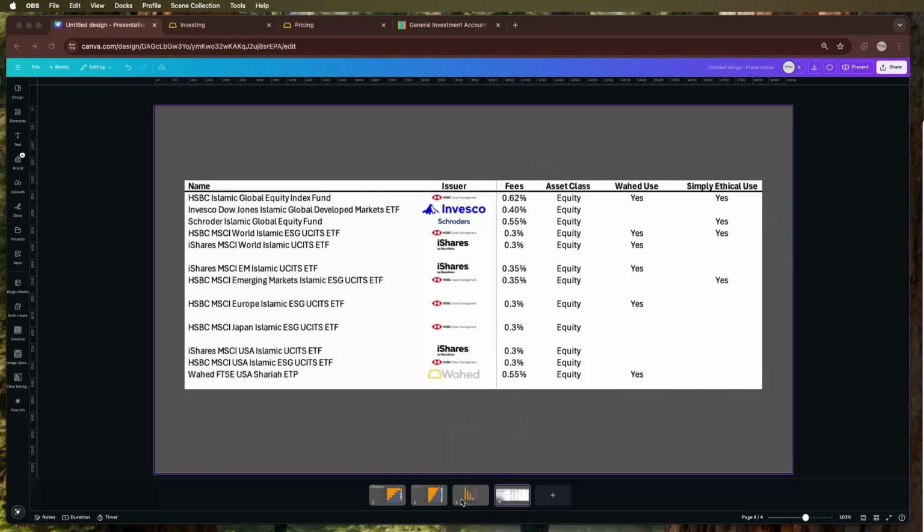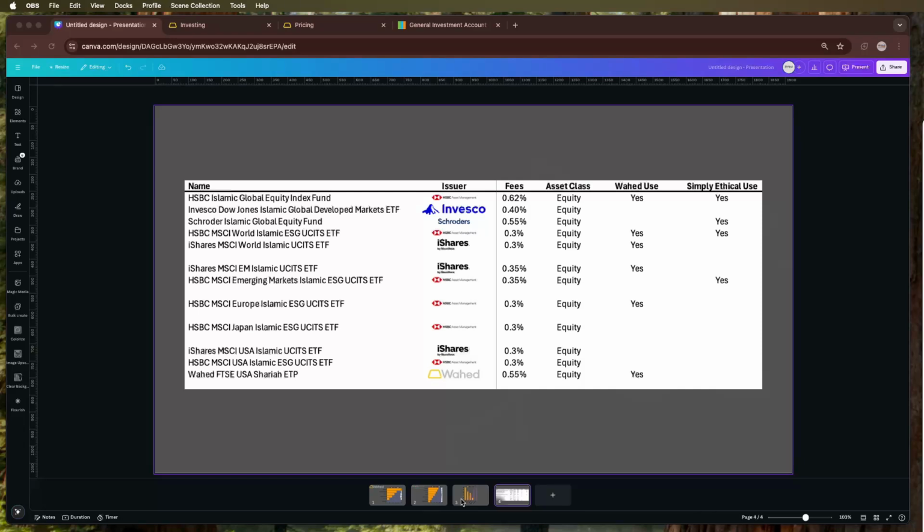I've also listed the fees down here on the side of the different funds that they invest into. So let's go over some points of difference between them to try and understand why Wahed might have chosen some that Simply Ethical didn't choose and vice versa. Firstly, one of the funds on this table is an actively managed fund. I'm not going to describe what an actively managed fund is. If you don't know what it is, go do your own research and come back. But Simply Ethical use it. It's a Schroder Islamic Global Equity Fund. Why they chose an actively managed fund with higher fees on it, I don't know, but they did choose it.